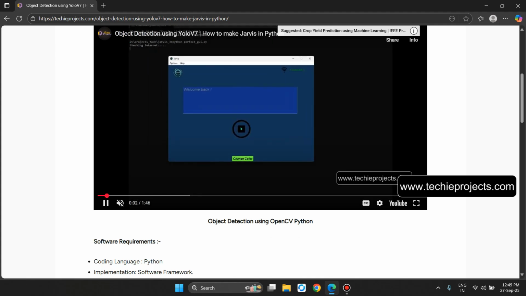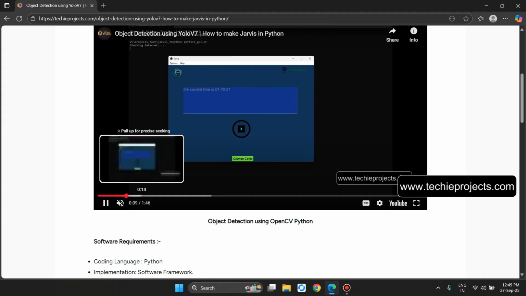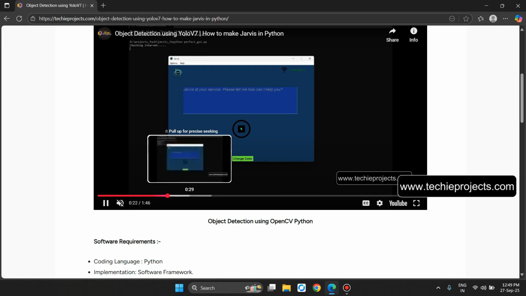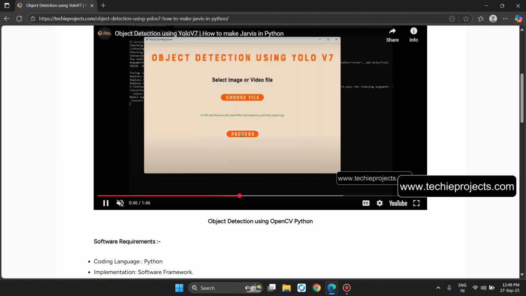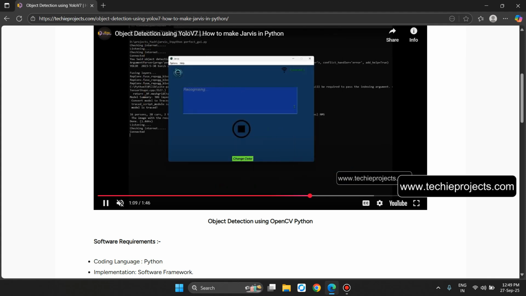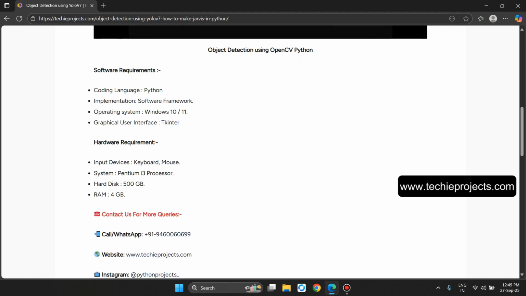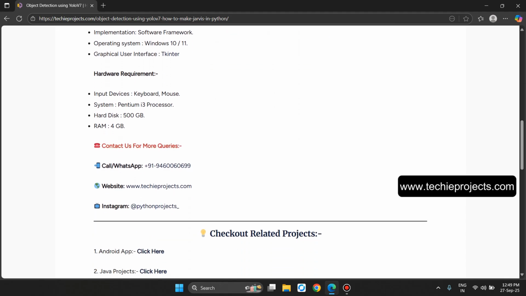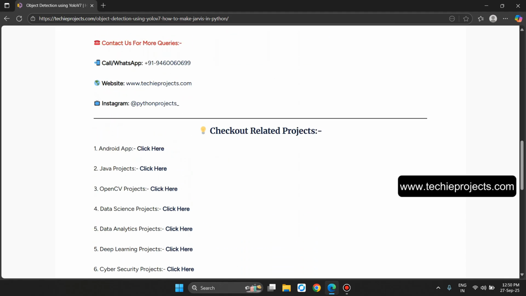So this will be the Jarvis voice assistant chatbot where the user can give a voice command and it will convert it into text and give the feedback. We can change the color as well. Okay, now it will open the object detection. The user can upload an image or video and it will process it and give the output. So these are the software and hardware requirements. Contact us for more queries and check out related projects.